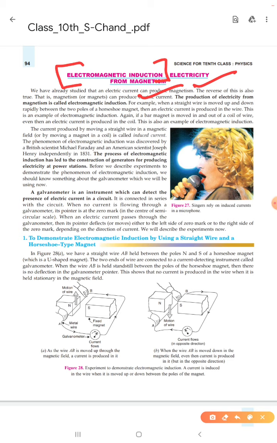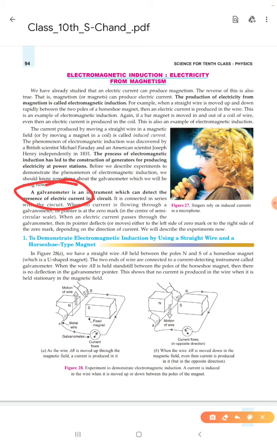Okay, one very important thing we should know before going further is the galvanometer. As you know, what is a galvanometer? A galvanometer is an instrument which can detect the presence of electric current. If there is a very little amount of current in a circuit, it can detect it. So a galvanometer is an instrument which can detect the presence of electric current in a circuit. And always remember that we always connect